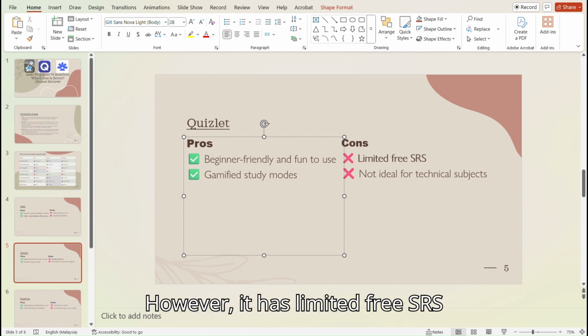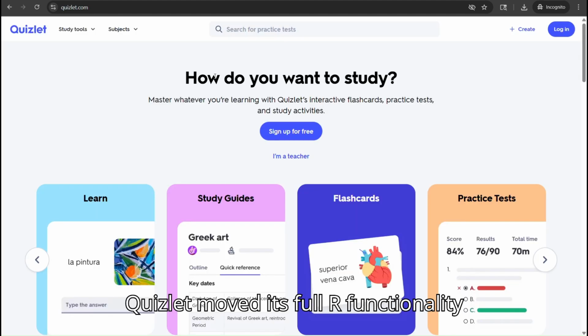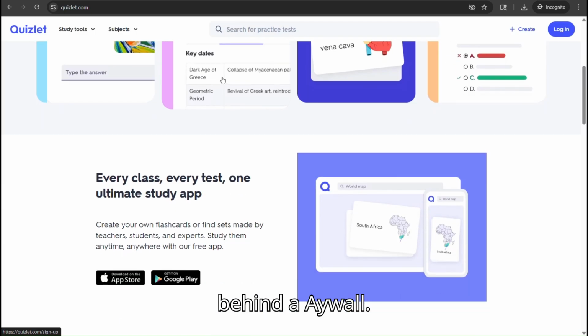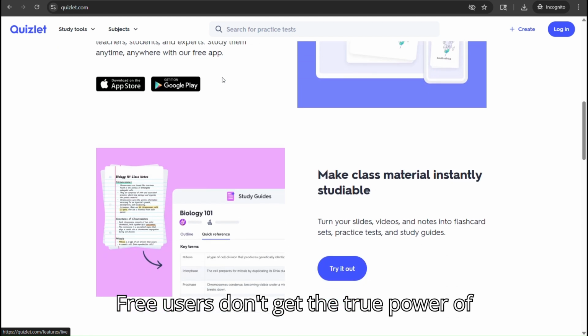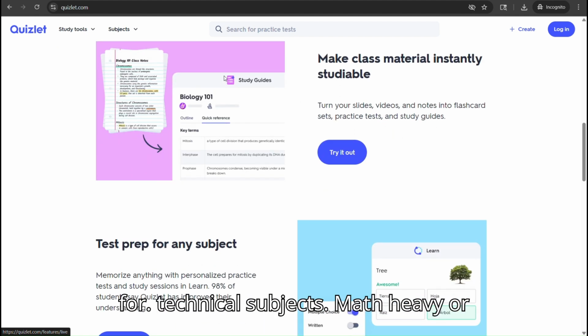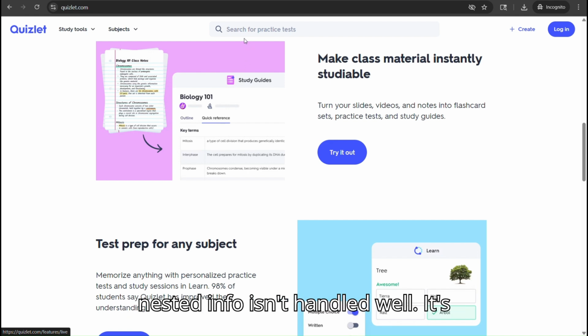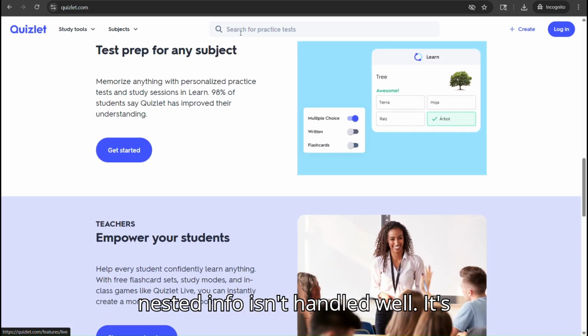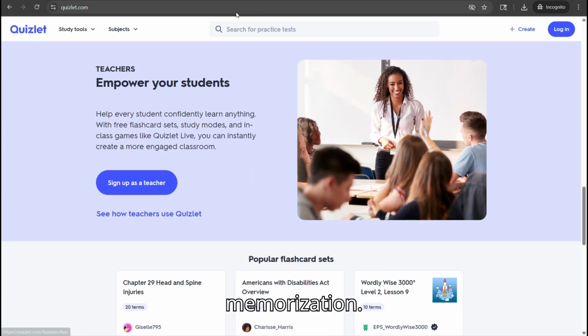However, it has limited free SRS. Quizlet moved its full SRS functionality behind a paywall. Free users don't get the true power of spaced repetition anymore. It's not ideal for technical subjects. Math-heavy or nested info isn't handled well. It's best used for simple Q&A style memorization.